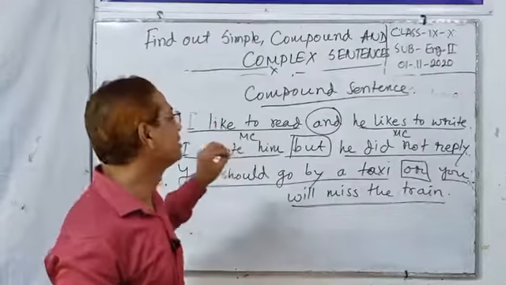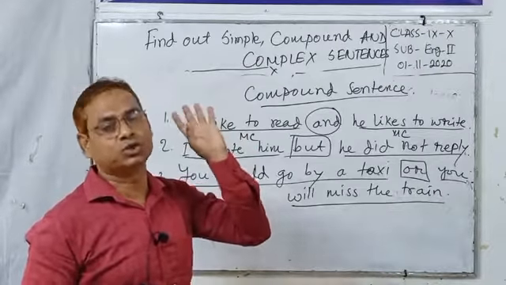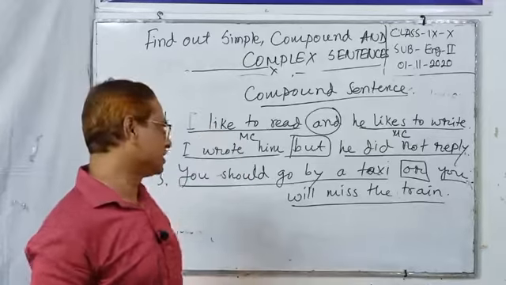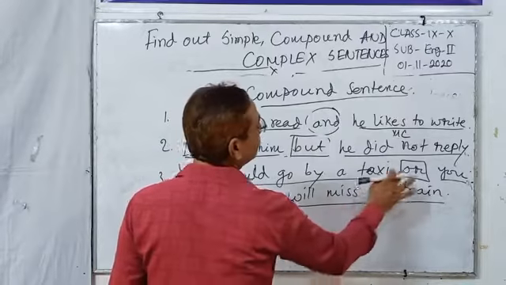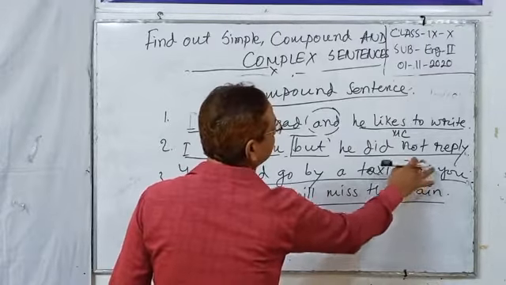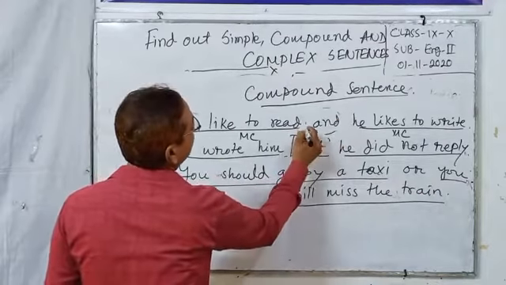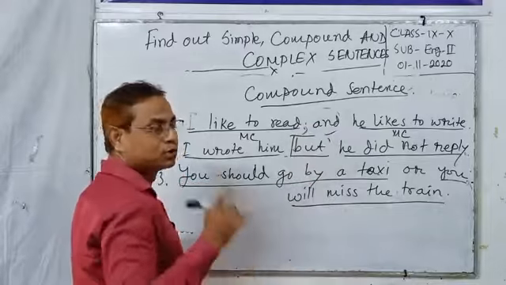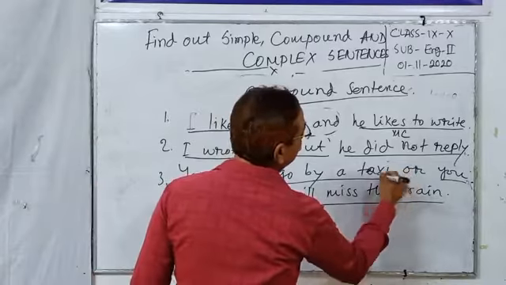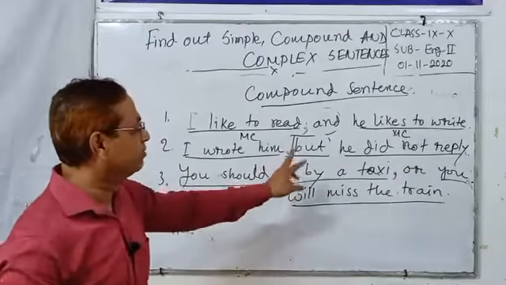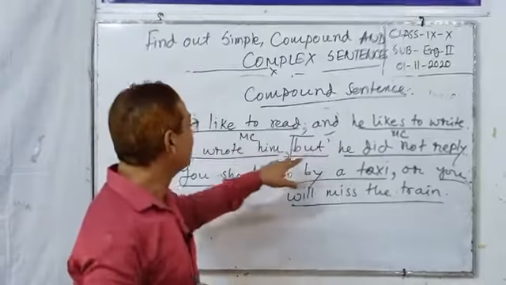But dear students, there is a mistake here, a mistake with the punctuation. When FANBOYS conjunctions like and, but, or, for, yet are used, we should put a comma before them: before and, but, or, for, yet.